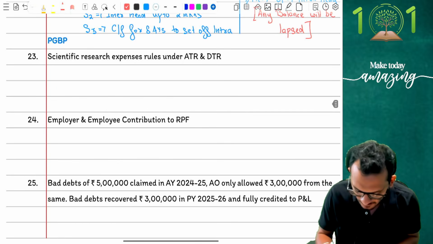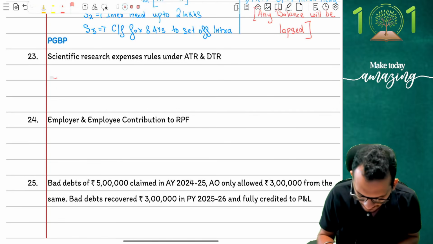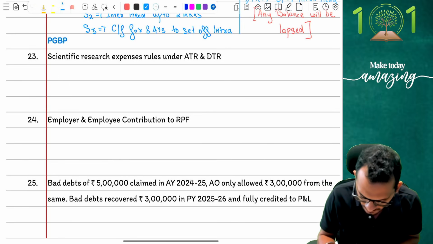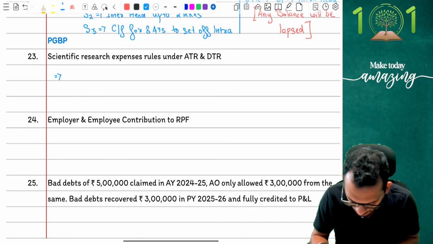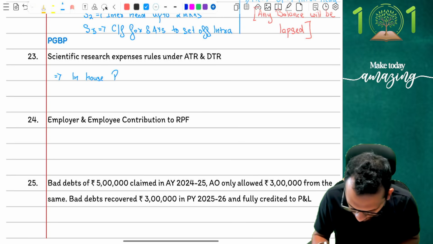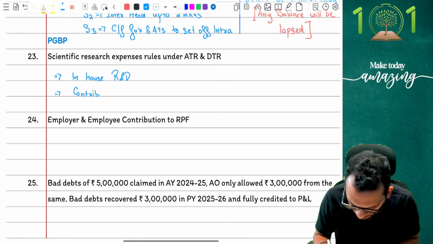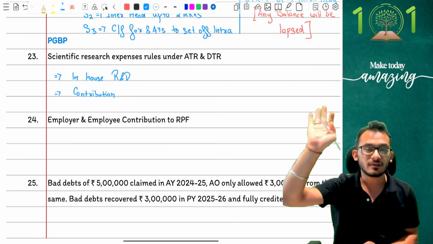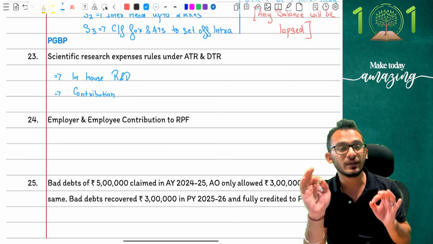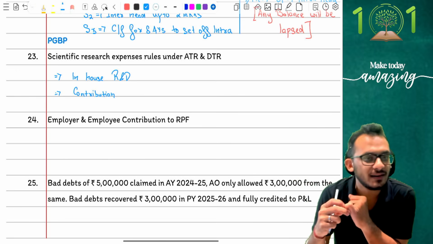Yes, if I have to put this out very simply to you, the answer is fairly straightforward. The answer is to first figure out what kind of scientific research expenses you have. We have two kinds of expenses. One is called in-house R&D expenses and one is called contribution expenses. Yes, meaning one is where I myself have an in-house expenditure facility and I'm paying money there. Second is where I'm paying money to IITs, IIMs, all those kinds of schools, colleges and all, where they are doing scientific research options. That is what I'm talking about.